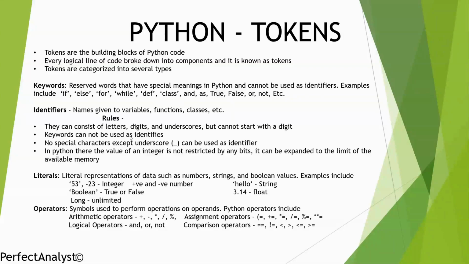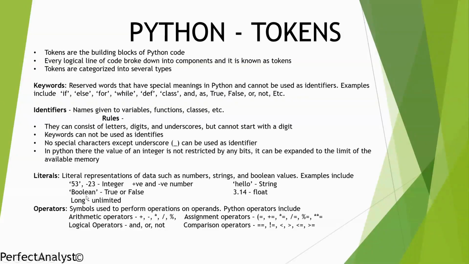Now comes literals. What are literals? Literals are representations of data such as numbers, strings, and boolean values. Like 23, and I've given 53 and minus 23 here. It can be a positive or negative number. Hello is a string.